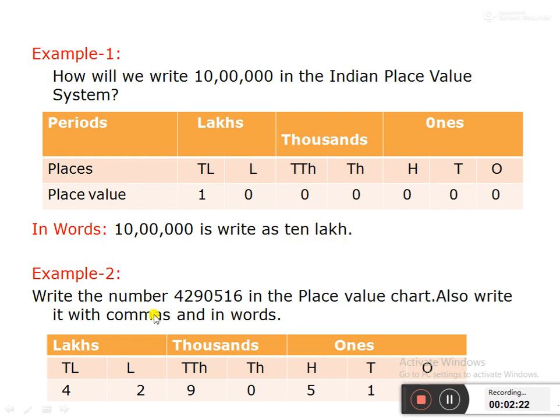Example 2: Write the number 4290516 in the Indian place value chart. Also write with commas and in words. First we have to count how many digits are here. There are 7 digits. Like that we make a place value chart. When you write the number, we start from the right hand side, that means the ones place. So 6 in the ones place, 1 in the tens place, 5 in the hundreds place, 0 in the thousands place, 9 in the 10,000s place, 2 in the lakhs place, 4 in the 10 lakhs place. Like that we enter it in the place value chart.